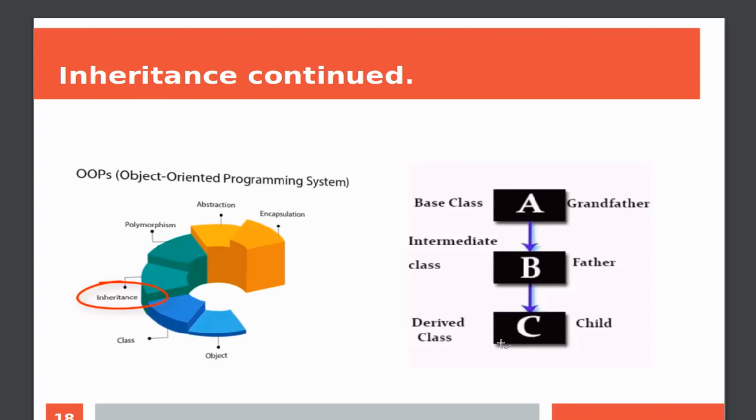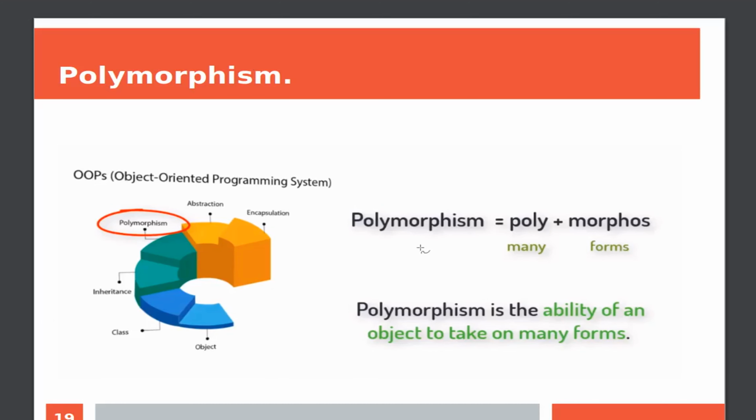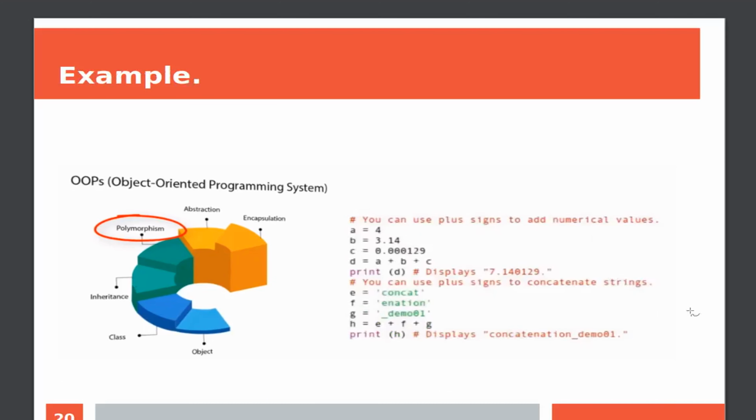So the last thing I wanted to share is polymorphism. Polymorphism is a Greek word where poly means many and morphos means forms. So polymorphism means the ability of an object to take many forms. In programming, let me give you an example for this.